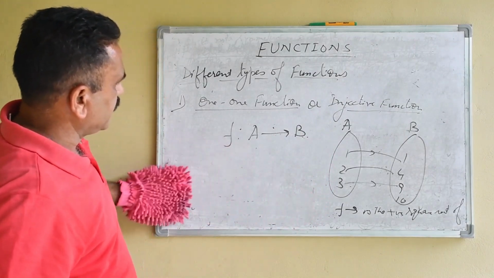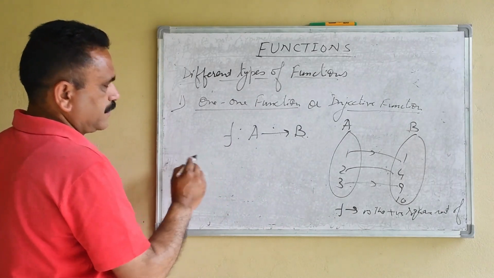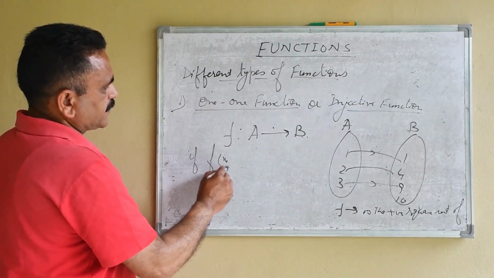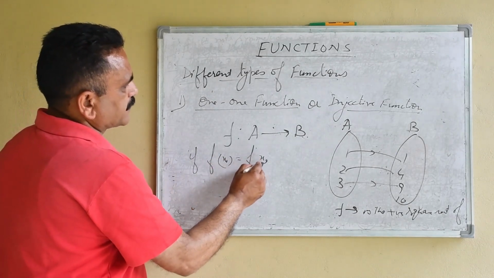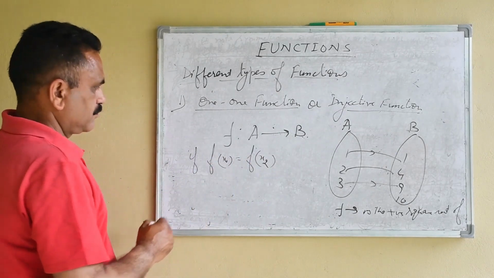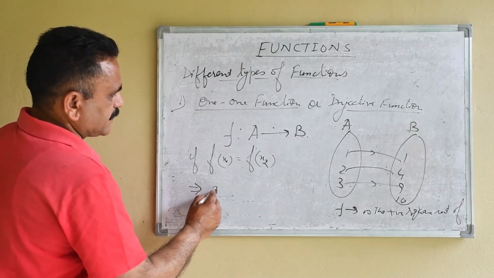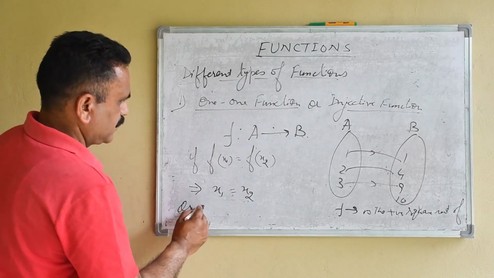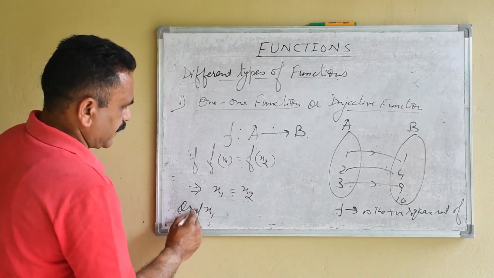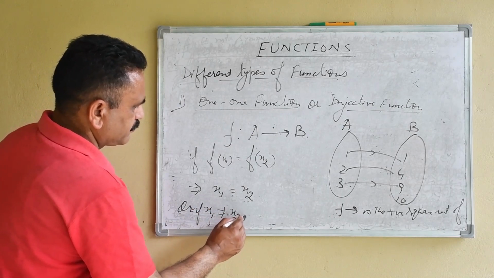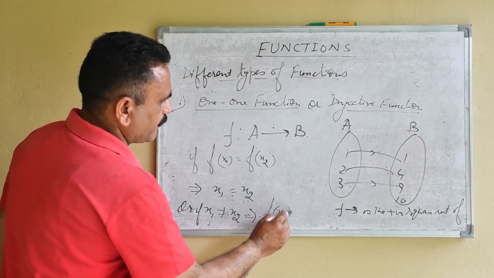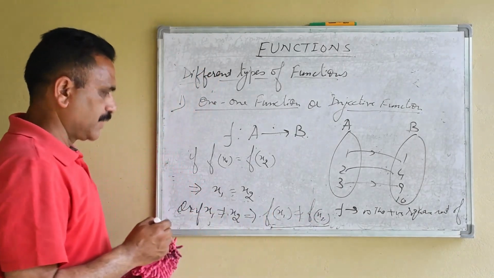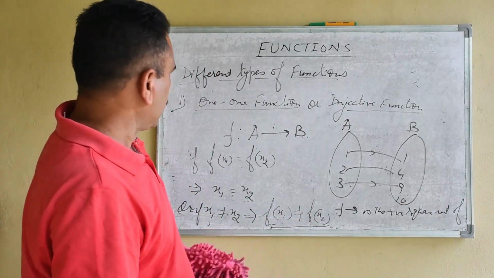What you come to understand from this definition: if f of x1 is equal to f of x2, this implies x1 is equal to x2, or if x1 is not equal to x2, this implies f of x1 is not equal to f of x2, then it is a one-one function. Now try to understand this.